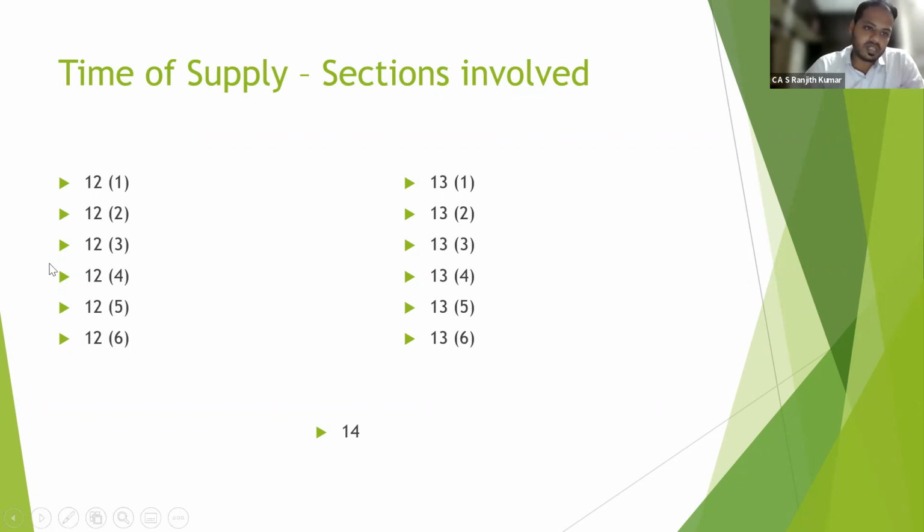Section 12 deals only with time of supply of goods. Section 13 deals with time of supply of services. Then what is 14? Section 14 deals with time of supply when there is a change in rate of tax. It talks about only when there is a change in rate of tax. 12 talks about time of supply of goods, and 13 talks about time of supply of services.